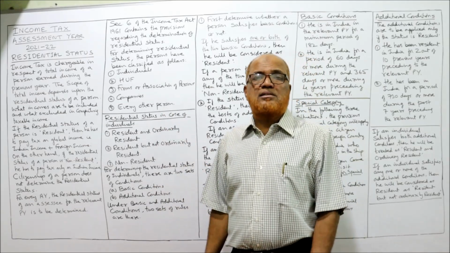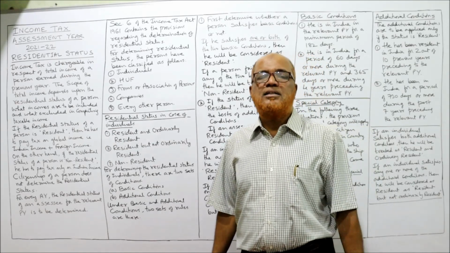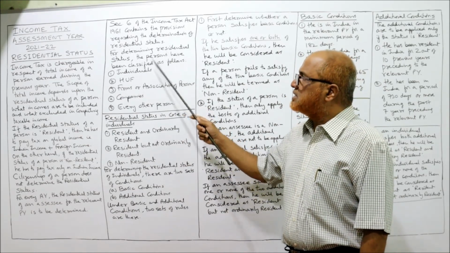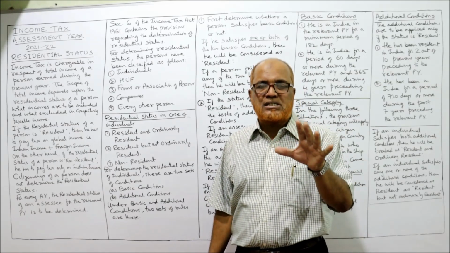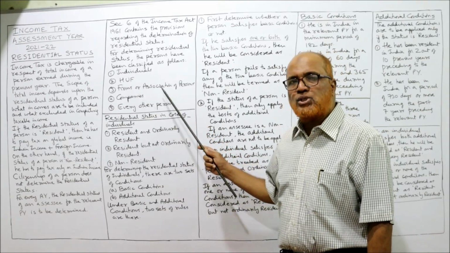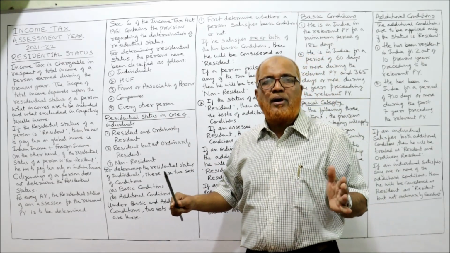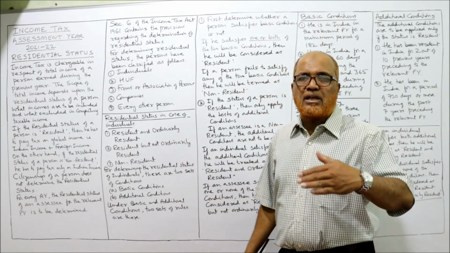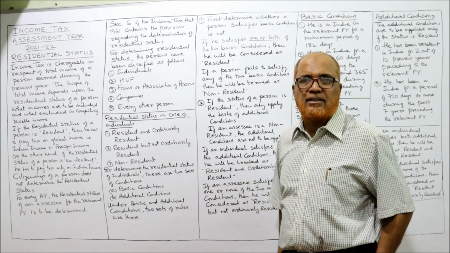Now, Section 6 of the Income Tax Act 1961 has given the provisions regarding determination of residential status. For determining residential status, the persons have been classified as follows: individual, HUF, firms or association of persons, companies, or every other person. The Income Tax Act has given separate rules on how to determine the residential status of an individual, of HUF, of firms, companies, and every other person.